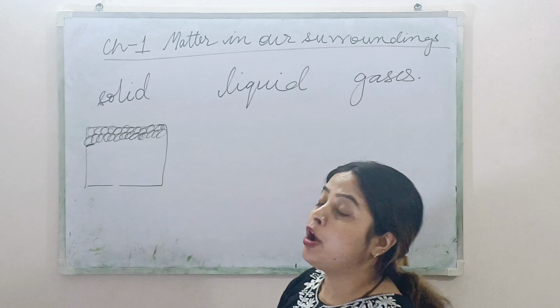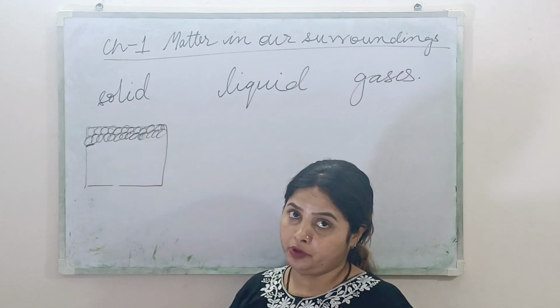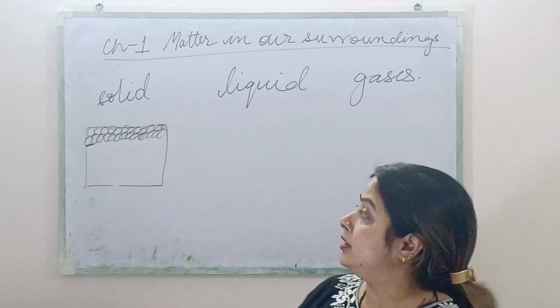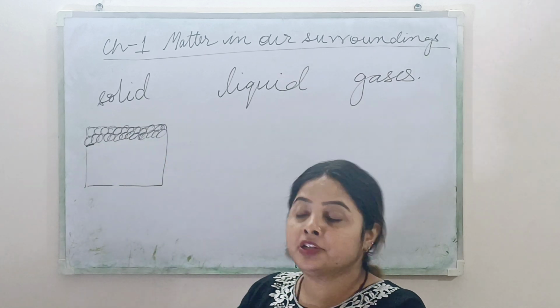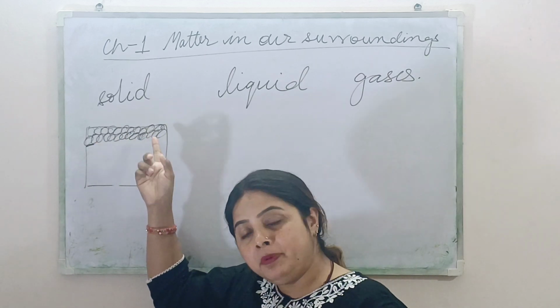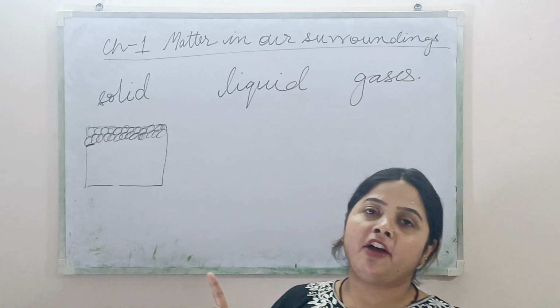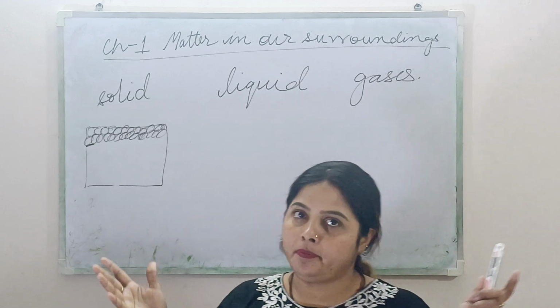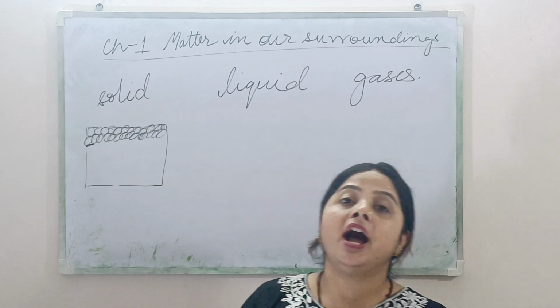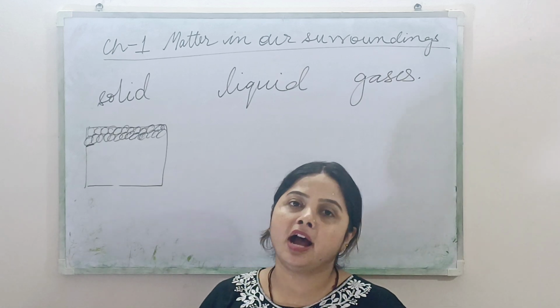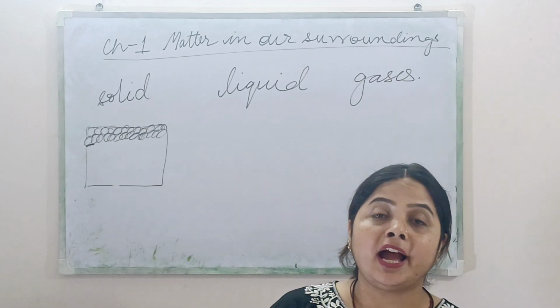Okay, they do not move here and there all around. That is why in solids, since the particles are very closely packed, they vibrate at their own places. That is the reason they have fixed shape and size. They cannot be compressed. And that is the reason they have high density. Solids have high density.